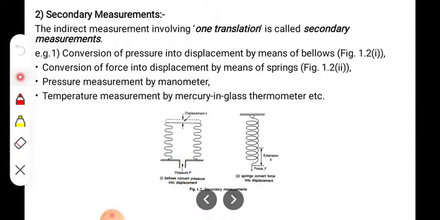When the pressure in the bellows increases, initially the length of the bellows will be this much, but then a certain delta amount of increase takes place, that is a delta amount of displacement. It means the pressure is measured in terms of displacement, and displacement means length. Are you getting it, everyone?